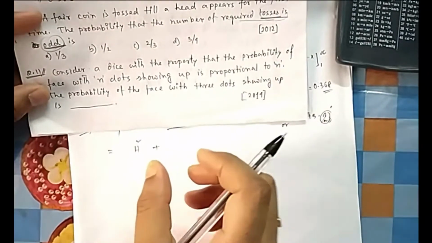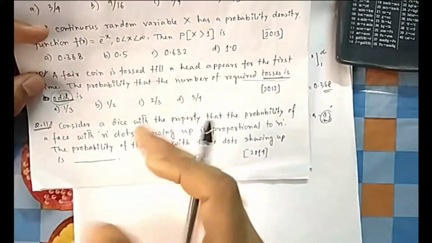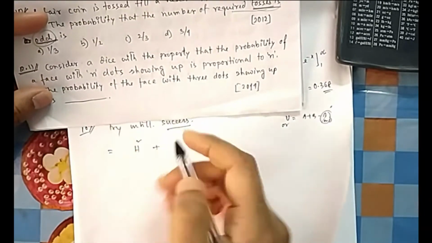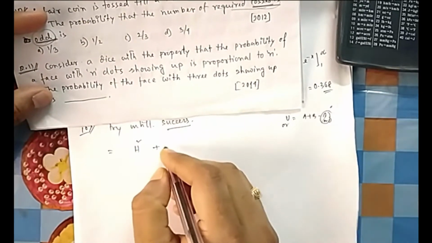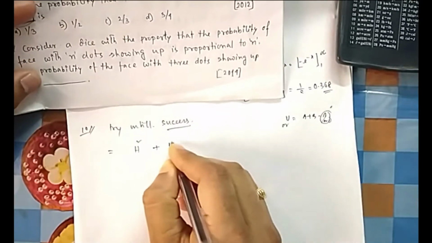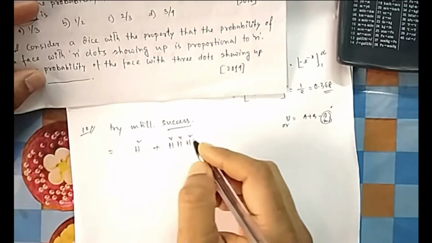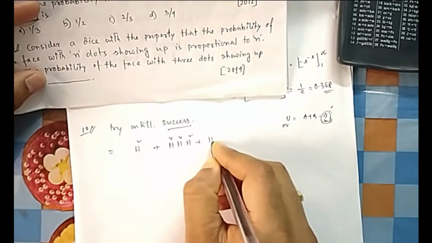Head cannot come in the first trial and also in the 3rd trial. If it comes in the first trial, then you will stop the game, because you toss until head comes. Once it comes, it stops. So either it will come in the first, or it will go to the 3rd trial, not the second. Why not second? Because it is odd. I want to find the head in the first trial, 3rd trial, 5th trial. 3rd trial means in the first trial you have not succeeded, in the second you have not succeeded, in the 3rd you have succeeded. Similarly, you go for the 5th trial.